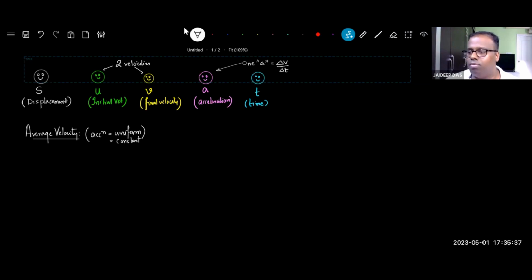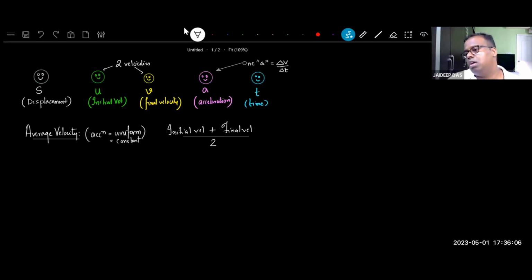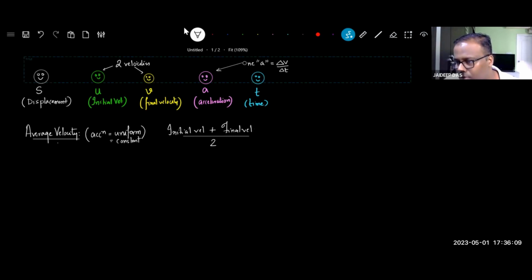Average velocity, this formula is there in grade 9, and it stands only when acceleration is constant. It's given by initial velocity plus final velocity, very simple formula, divided by 2, just the way you do average for anything. Average of 2 data is the sum of the 2 data divided by 2. So mathematically, average velocity is denoted by V bar.